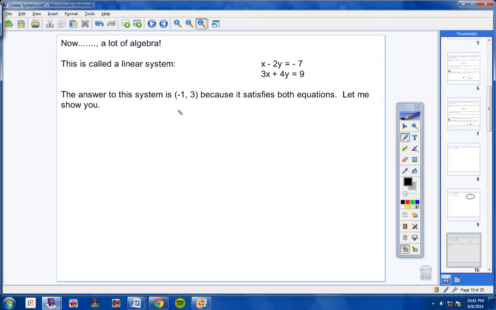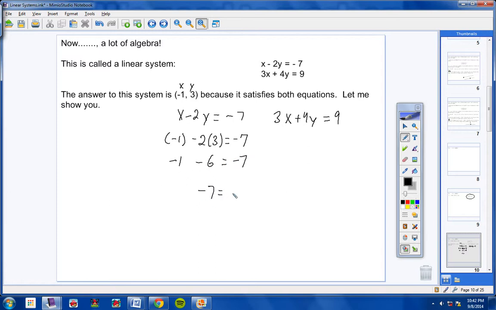Let me show you very quickly. I would take notes on this if I were you. Here's your first equation, x minus 2y equals negative 7. Here's your next equation, 3x plus 4y equals 9. There we go. Okay? Now, where the x is here, I'm going to substitute negative 1. And where the y is here, I'm going to substitute 3, because I claim the answer is negative 1, 3. So this is your x and this is your y. Well, let's see. Bring down your negative 1. Negative 2 times 3 is negative 6 equals negative 7. Negative 1 minus 6 is negative 7, equals negative 7.